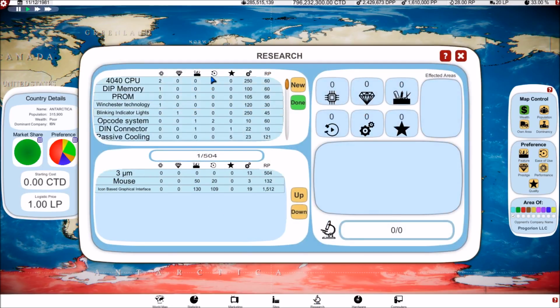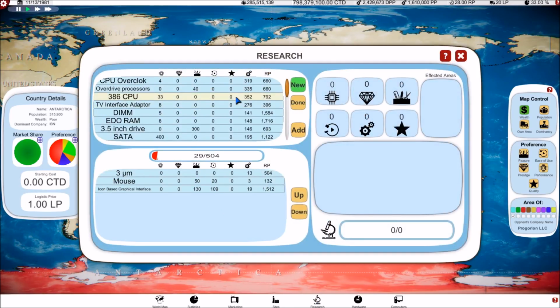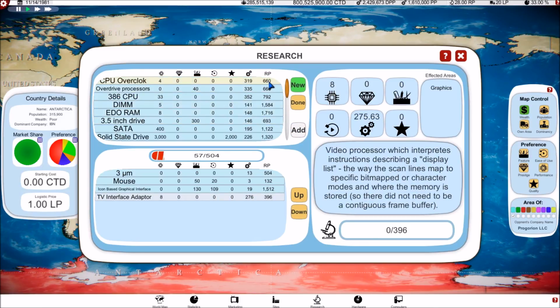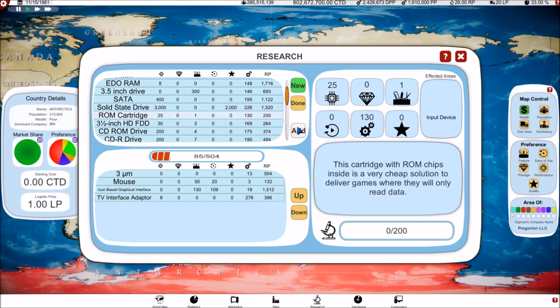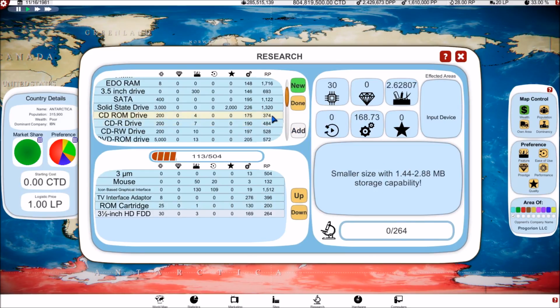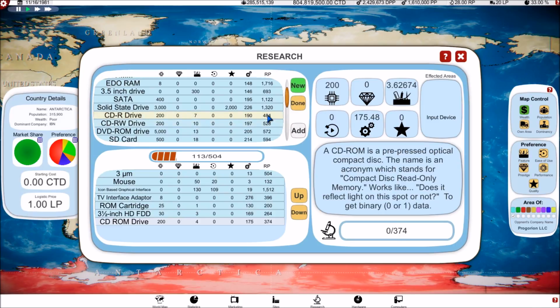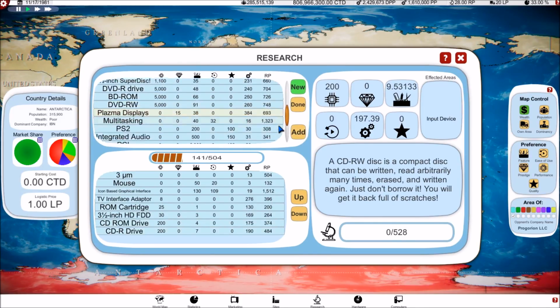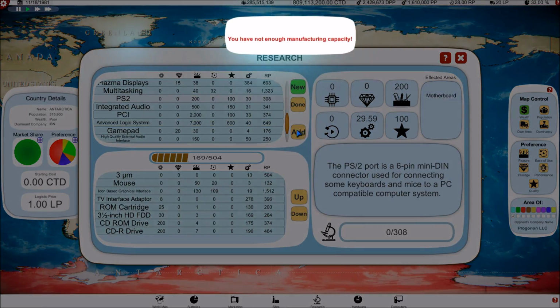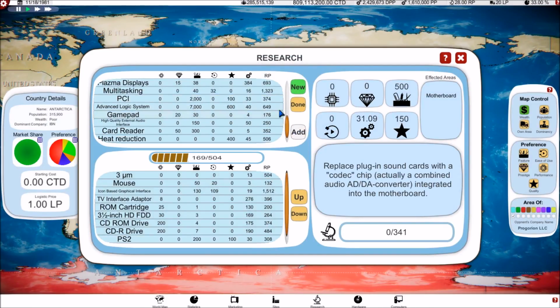Let's set up some research first, and then we will put it on fast motion, and we'll do that. I want to go through and add in all of the cheap research that we haven't done yet, and get that out of the way. Basically, anything that costs less than 500, I'm going to go ahead and add it in there, and nothing that costs more than 500. There we go.